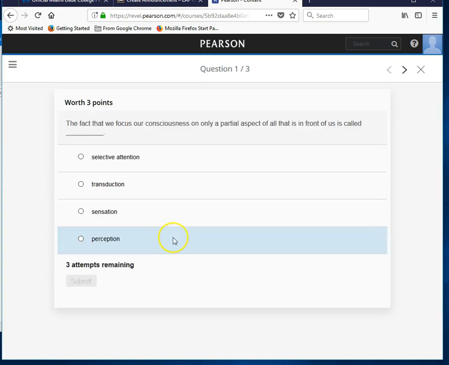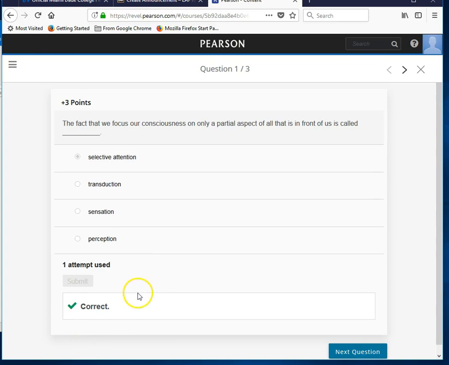My first question asks, the fact that we focus our consciousness on only a partial aspect of all that is in front of us is called A, selective attention, B, transduction, C, sensation, or D, perception. We focus our consciousness on only a partial aspect. Well, I think partial has to do with selective because selective is only part. So I'm going to click on selective attention. Submit. Yay, it liked that answer.